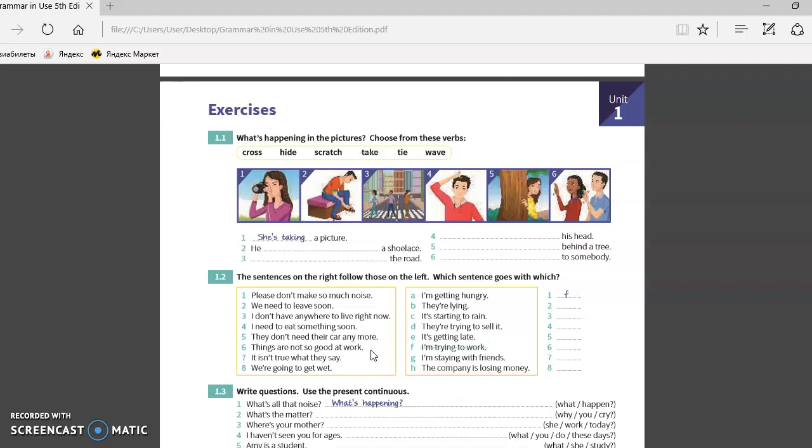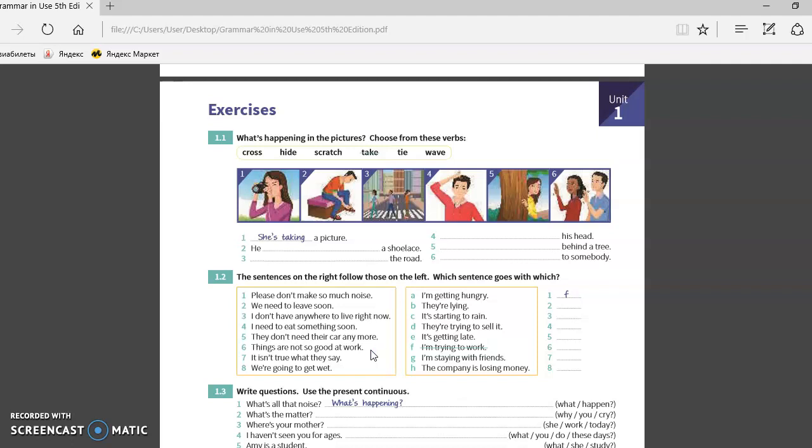Okay, in the second example, we can see that the sentences on the right follow those on the left, and we must decide which sentence goes with which. Please don't make so much noise, because I'm trying to work. So guys, in the second example, we must continue and answer the first part of the sentence, and in the next one, we must write about this sentence.